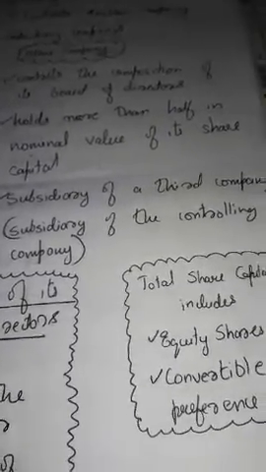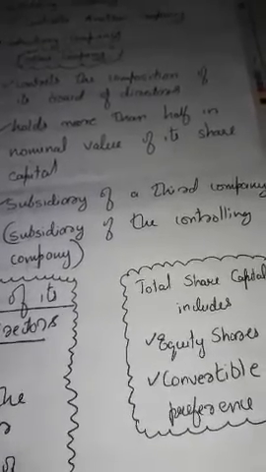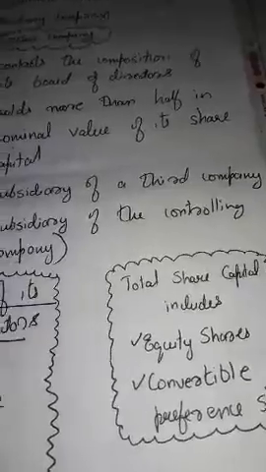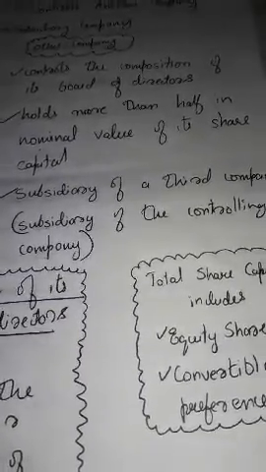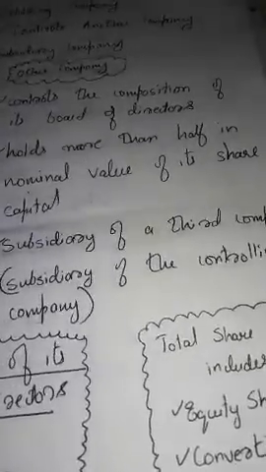And a company which is a subsidiary of a third company, where that third company is a subsidiary of the controlling company, is also a subsidiary company.